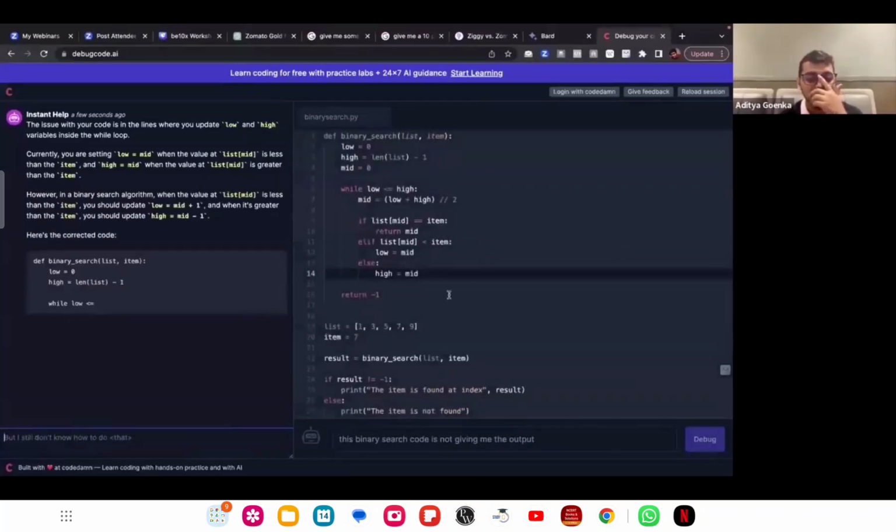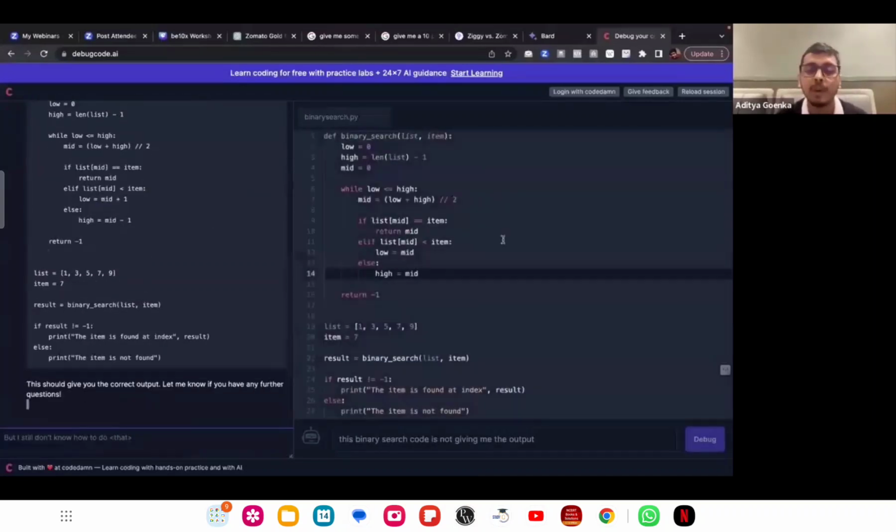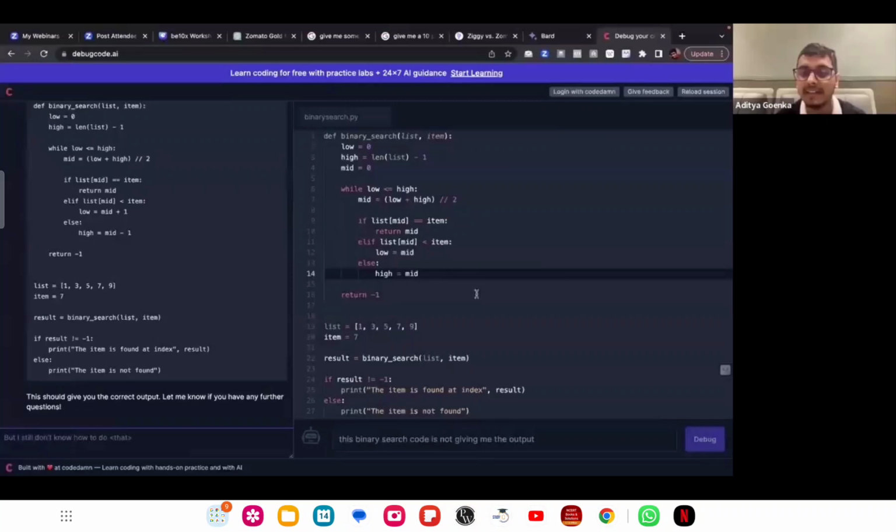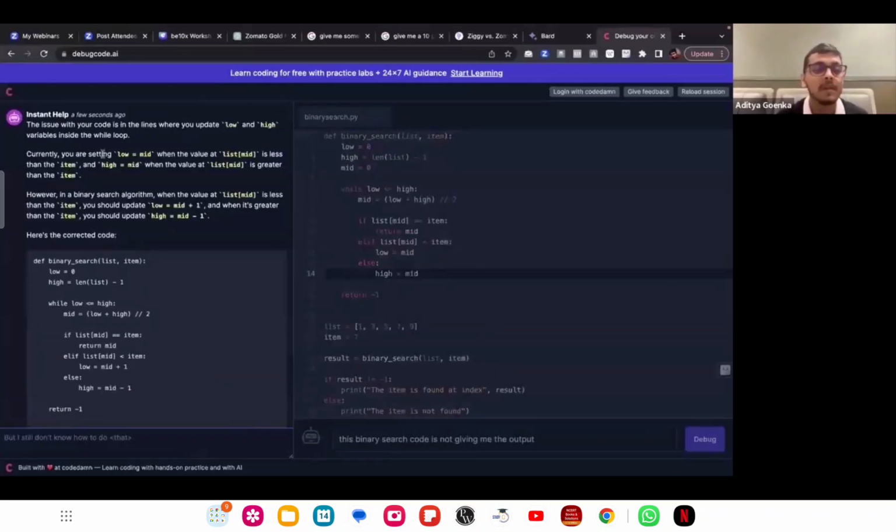Okay, guys, what is the bug that we had created? I want you all to answer. What is the bug that we had created in this particular code? Tell me, guys. Plus 1 and minus 1 we had removed, right? Low equal to mid plus 1, high equal to mid minus 1, we had removed that. Now see, what is the output we get from debug code.ai?